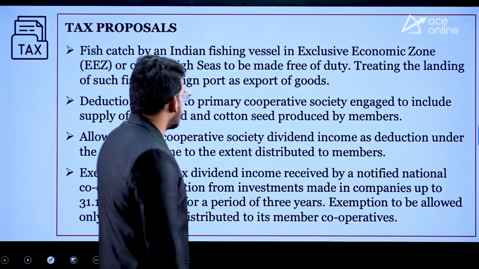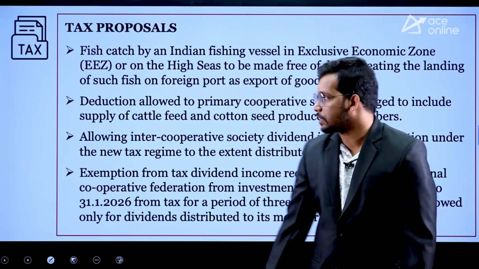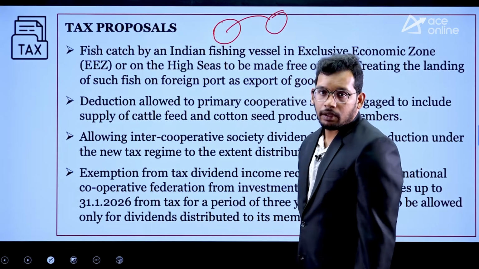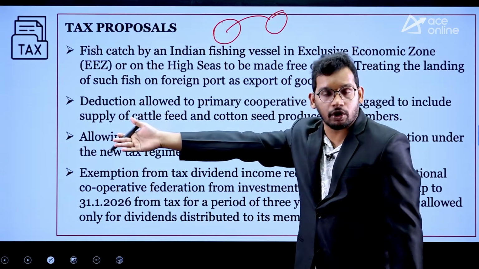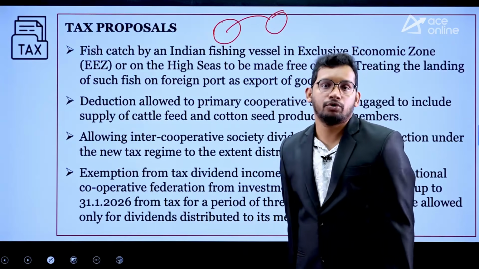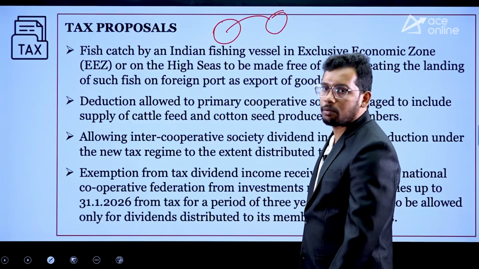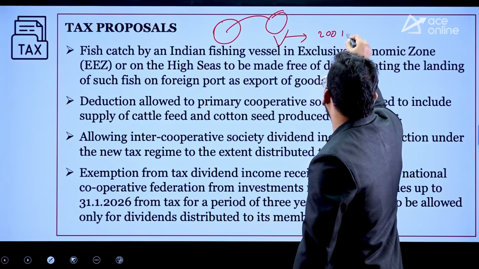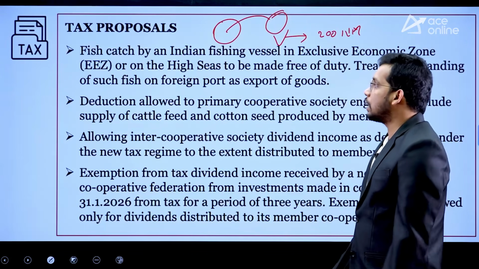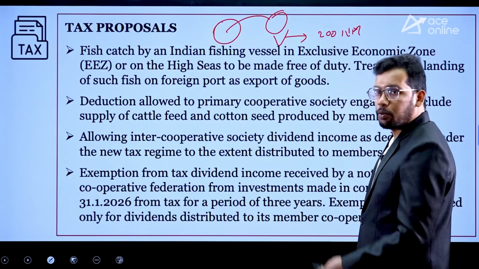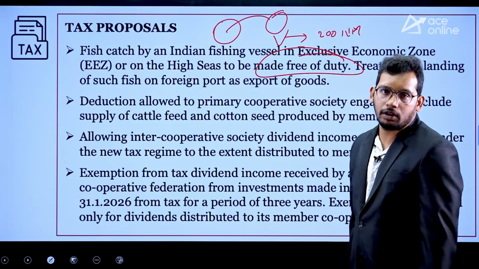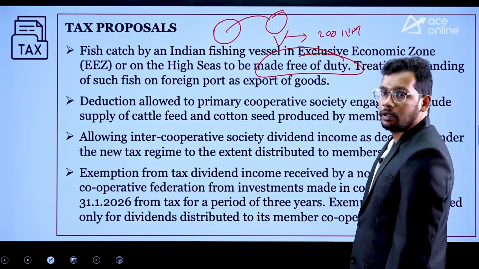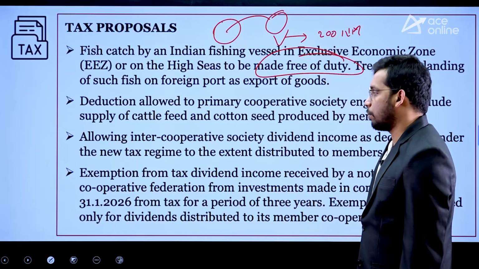Then tax proposals. Government has come up with tax proposals as well. Fishermen who are catching fish in the exclusive economic zones, that means beyond our coastal areas, the EEZ extends up to 200 nautical miles. Earlier it was treated as an export. Now it is going to be duty free. Government is not going to collect taxes from the fishermen catching fish in the exclusive economic zones.